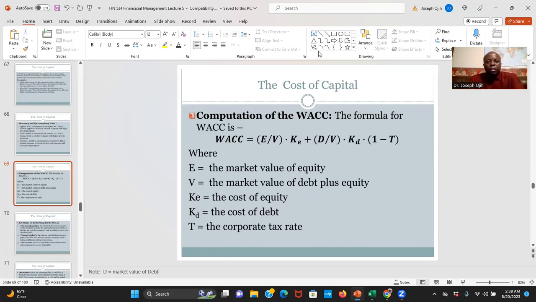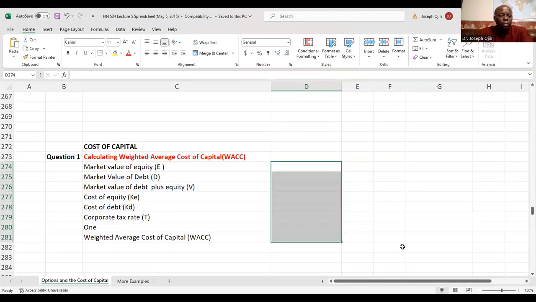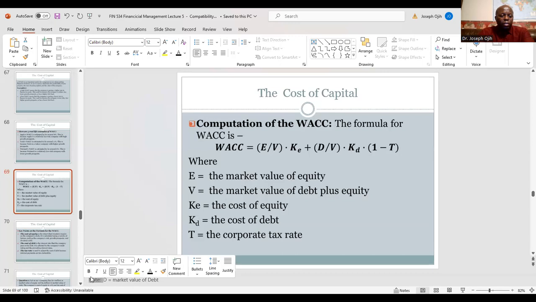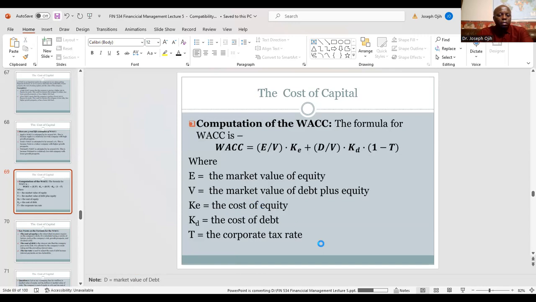I think I have to update it also in my spreadsheet. Okay, I have it in my spreadsheet. For some reason, I forgot to type it in. So now I put it here already, and that should take care of it. D is market value of debt. Now, of course, K sub D here represents the cost of debt. And then this T is the corporate tax rate. So that's the formula we use.